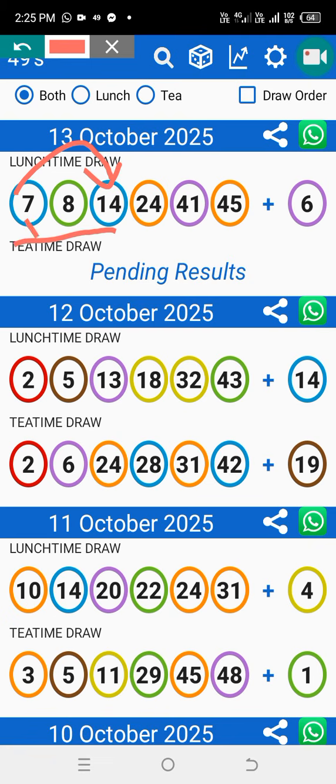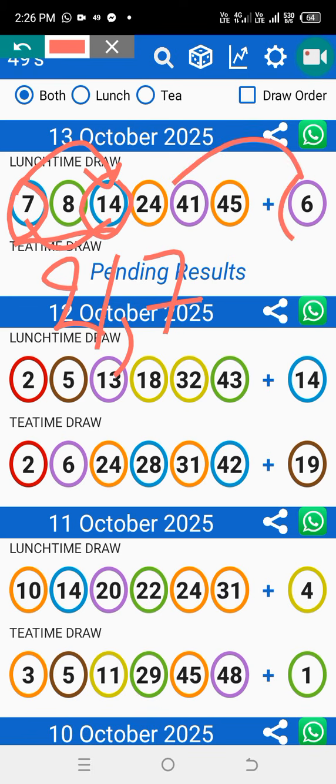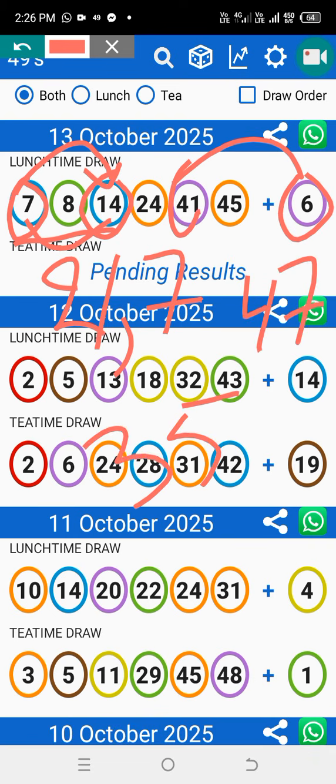If I do plus the 7 and 14, color blue, it can give us 21 or 7, because 21 if you add, or 7 if you do minus. Among these 6, 7, 8, they can repeat one number. All right, let's go. Then the color purple is gonna give us 47. When you do minus, gonna give us 35. Those are also the other way to calculate.